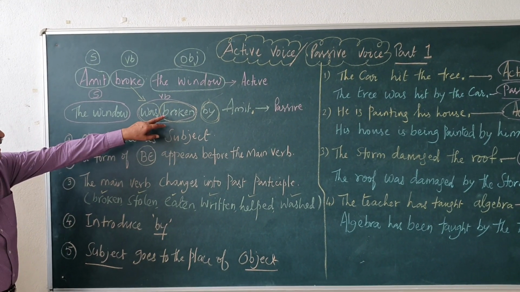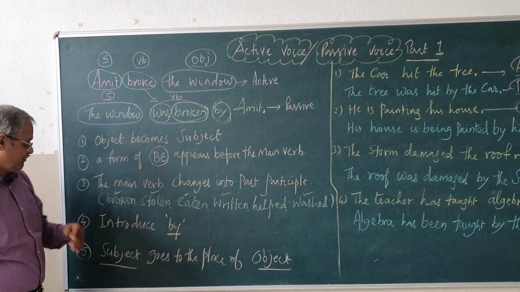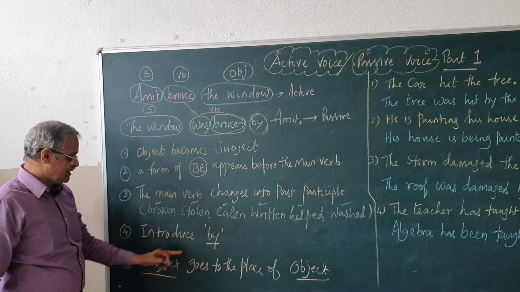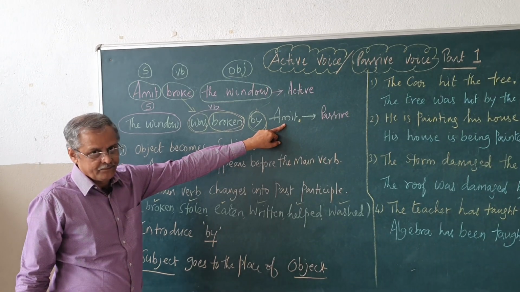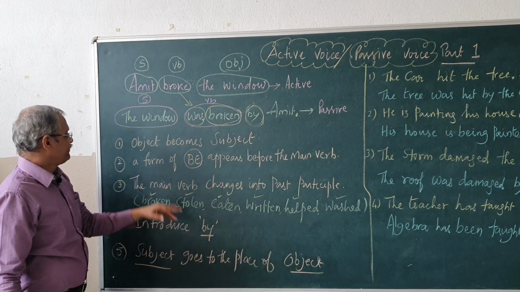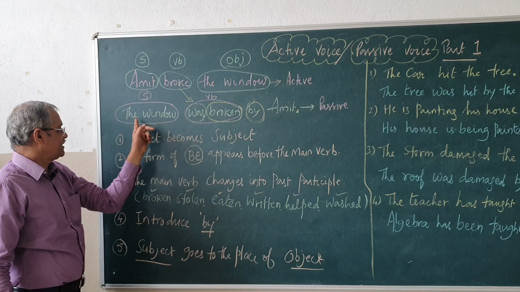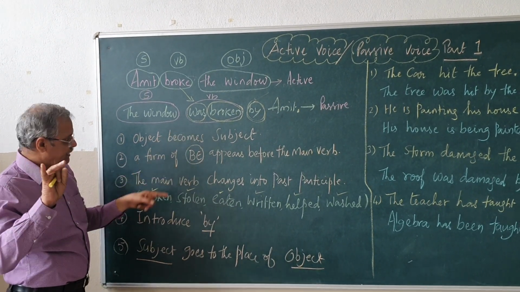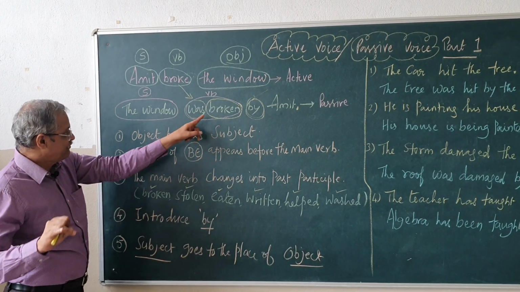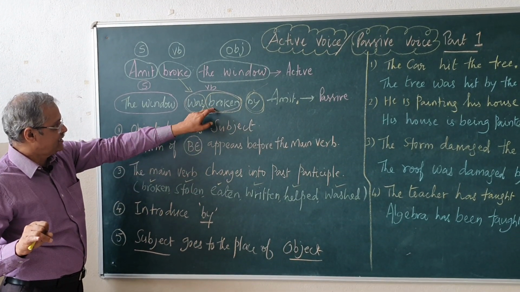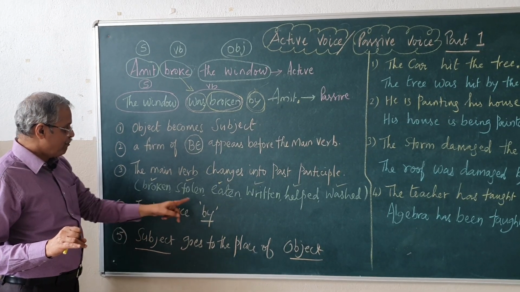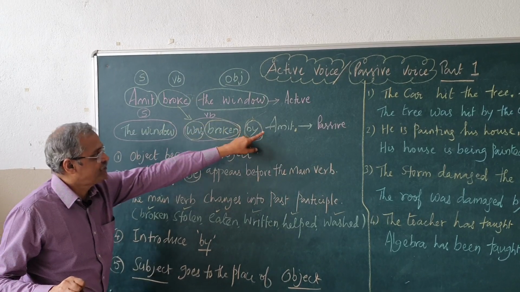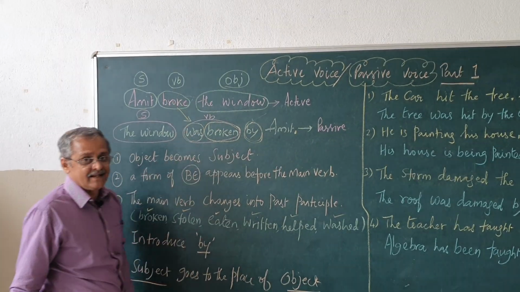So, the main verb will become a past participle form, then by is introduced, subject goes to the place of object. See now again, object becomes subject, step 1, a form of be is introduced, the main verb changes into past participle, broken, by is introduced, subject goes to the place of object. Now, let us see some more examples.